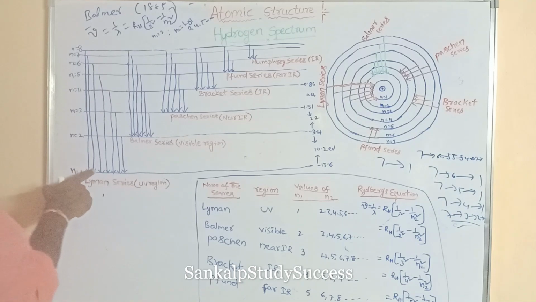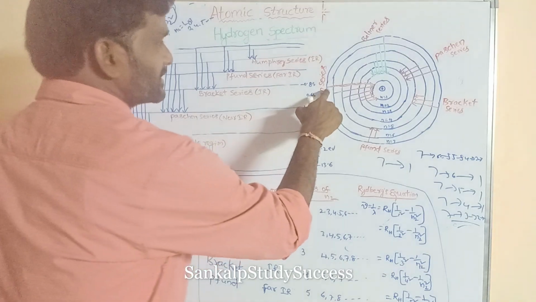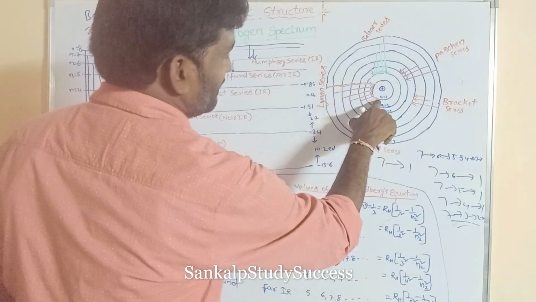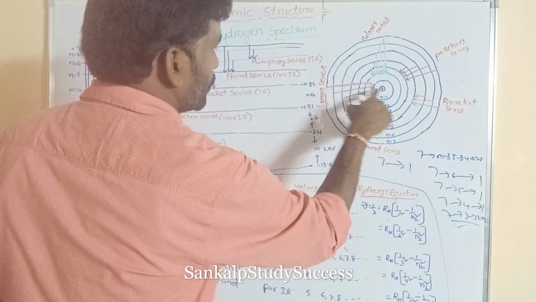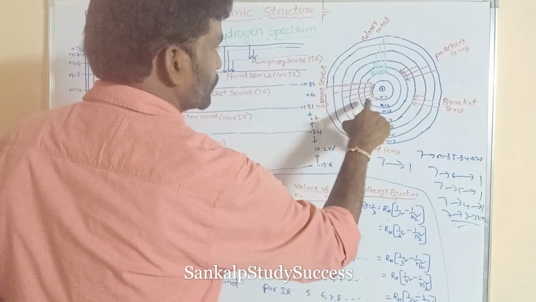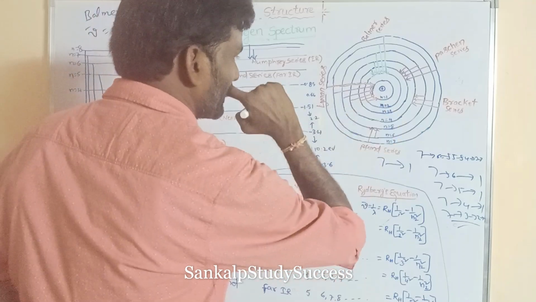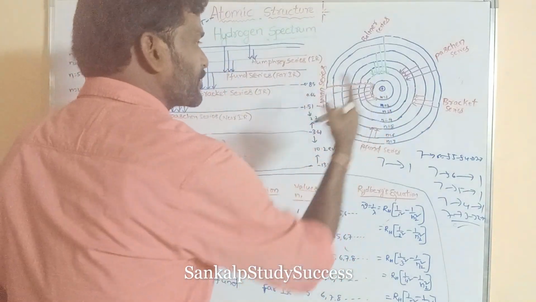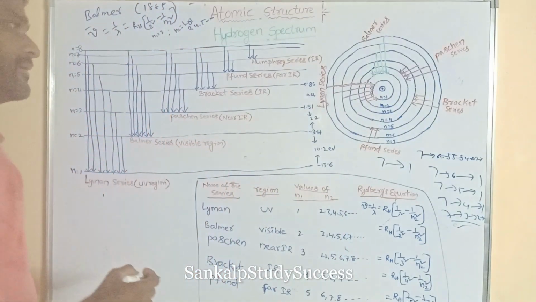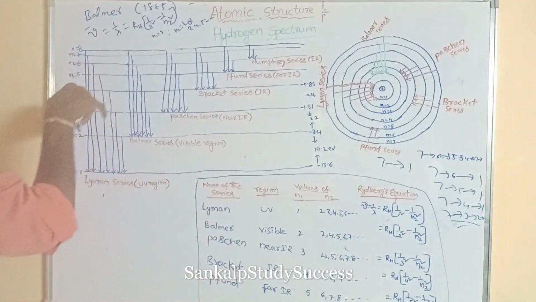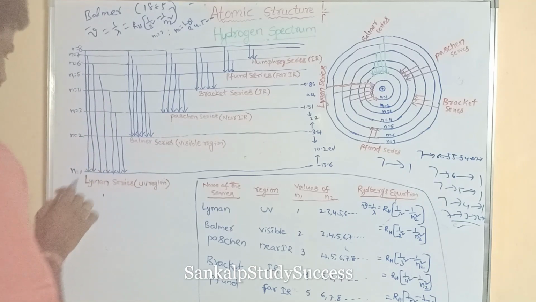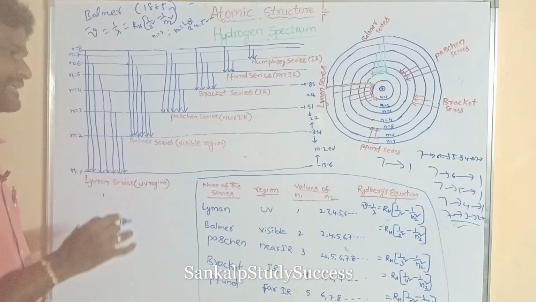When the excited electrons jump from higher energy levels to the first energy level, like 7 to 1, 6 to 1, 5 to 1, 4 to 1, 3 to 1, 2 to 1, some spectral lines are obtained. It was discovered by Lyman, so this series is said to be the Lyman series.